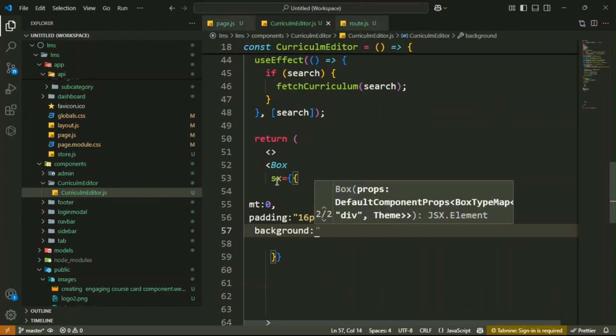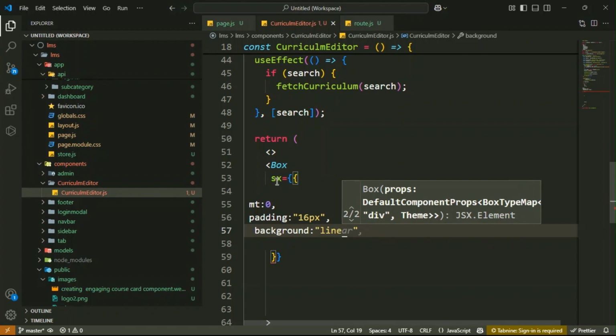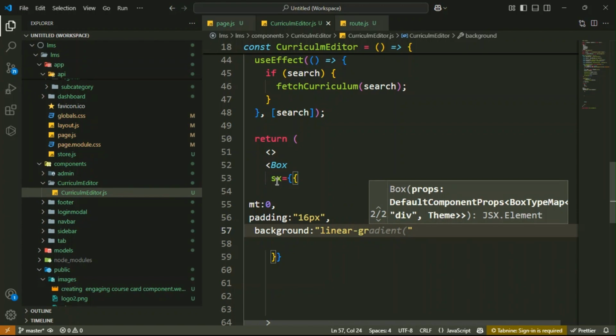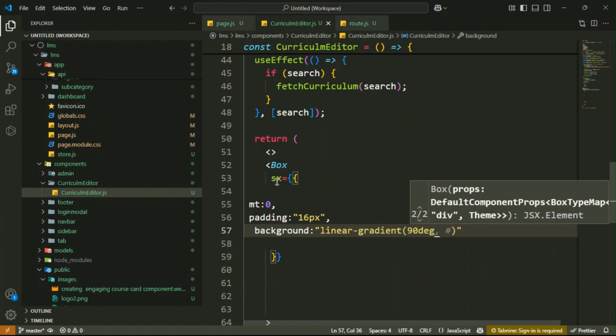Okay guys, so for background, inside a string you have to write linear gradient, 90 degree. This is only CSS code, so don't worry about it too much. Then 8a12fc, then ff0080. Got it.